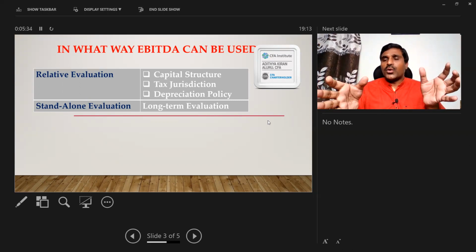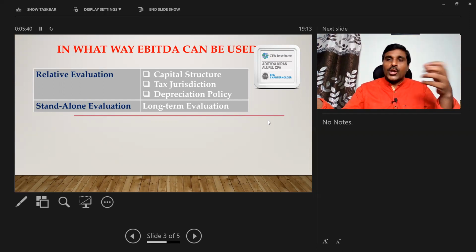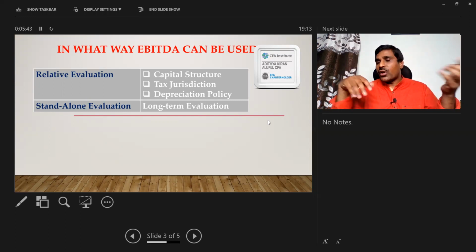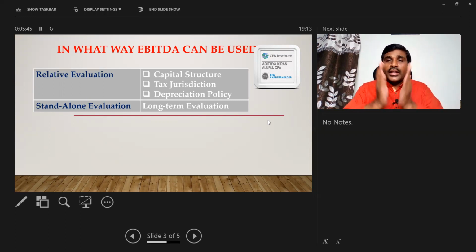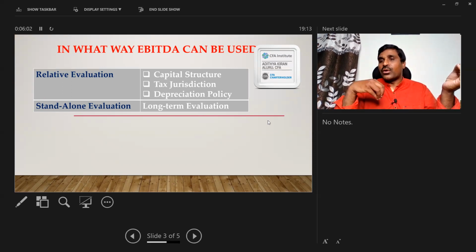When I'm comparing two entities, I should exclude depreciation because your accounting policy may be different from mine. You may be following the straight line method and I may be following the reducing balance method. A change in accounting treatment should not disturb my performance. Just because of accounting treatment, I cannot be blamed for not performing well. So remove the accounting treatment and then compare, though you have a different accounting treatment and I have a different accounting treatment.